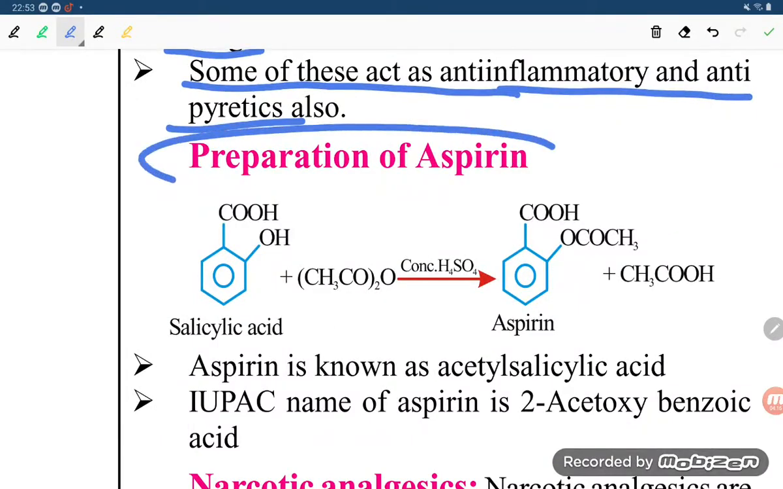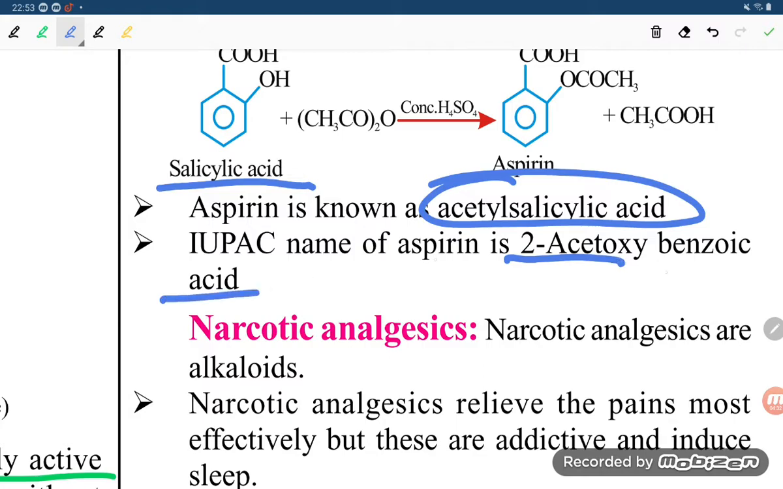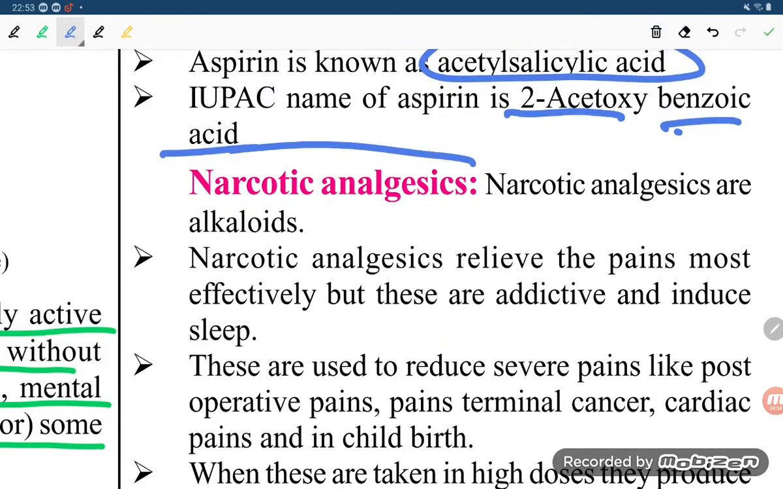Now, preparation of aspirin. Salicylic acid is treated with acetic anhydride, and it gives aspirin. Aspirin is known as acetylsalicylic acid. The IUPAC name of aspirin is 2-acetoxybenzoic acid.